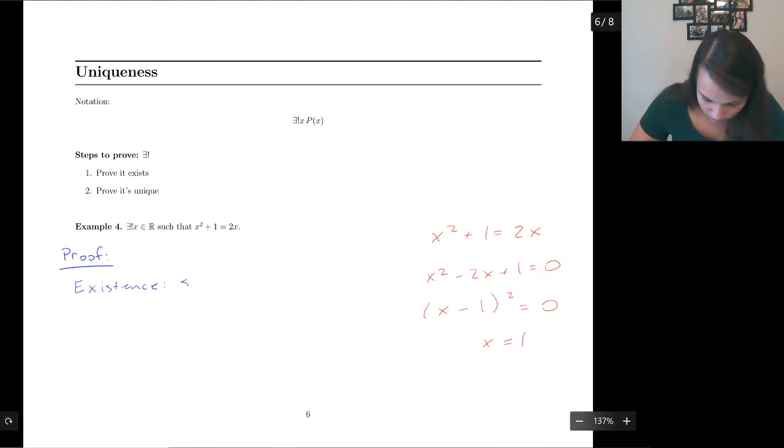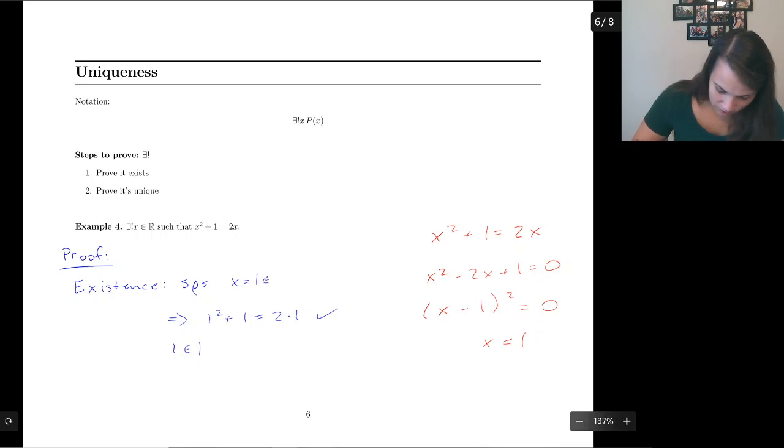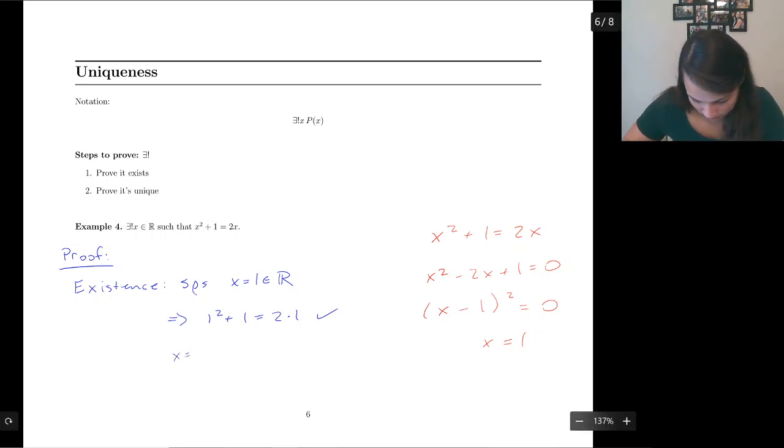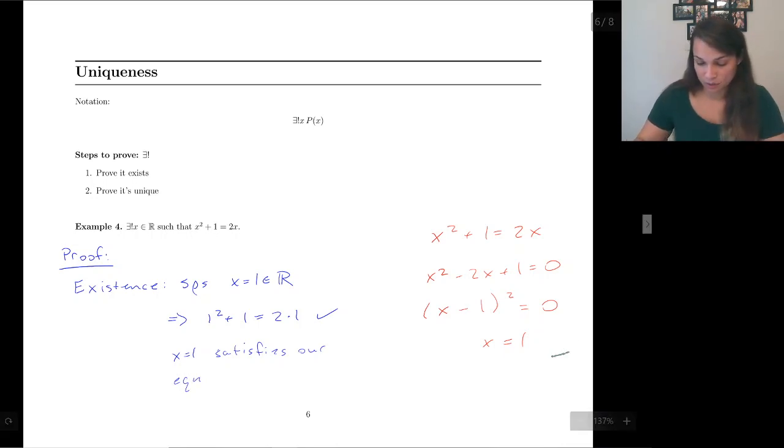So suppose x equals 1, then 1 squared plus 1 equals 2 times 1. Check. There's no reason I can't start up there. 1 is a real number. 1 fulfills what we want. So then x equals 1 satisfies, let's say, our equation. So we are done with the existence part of this proof.